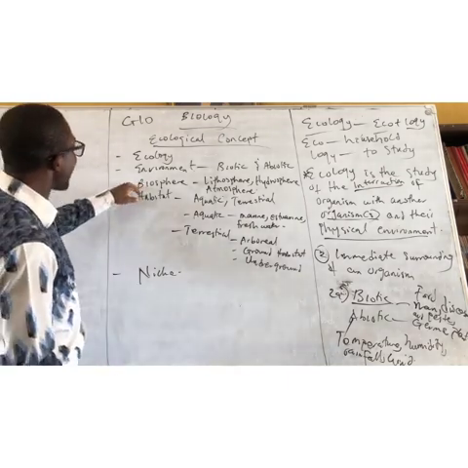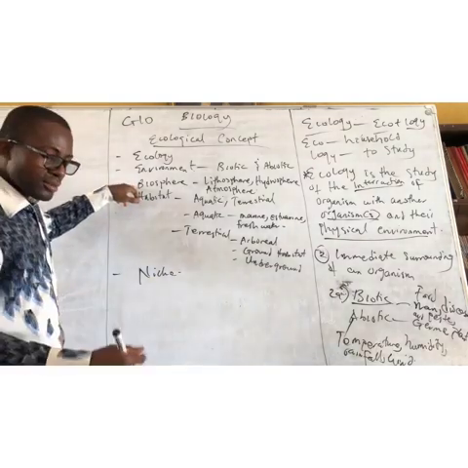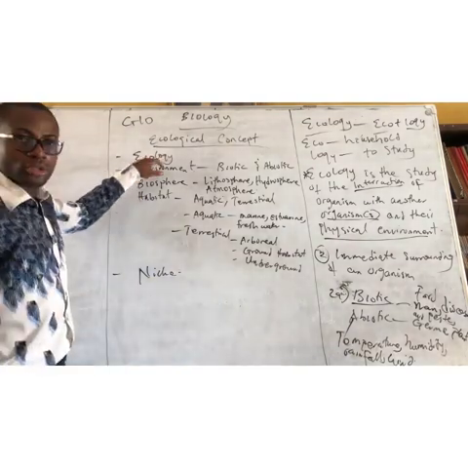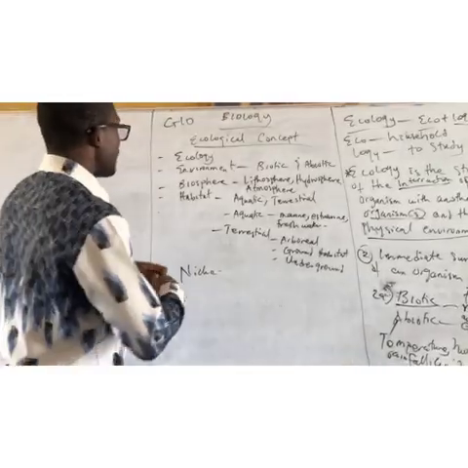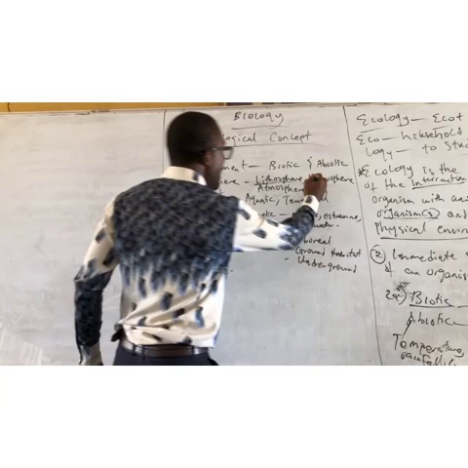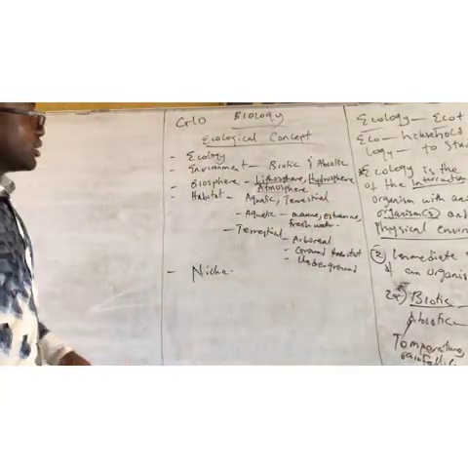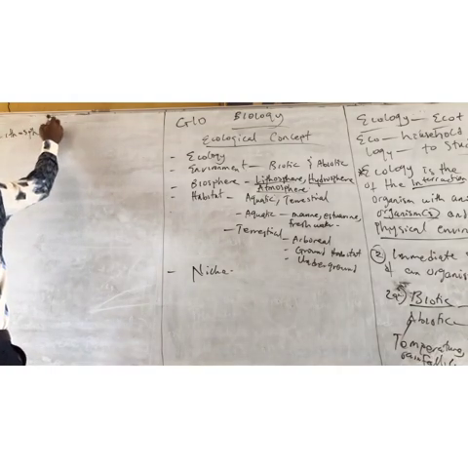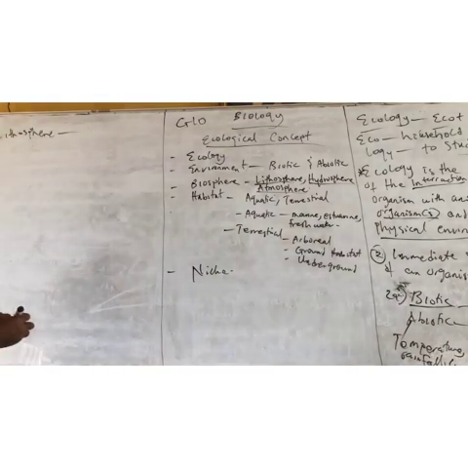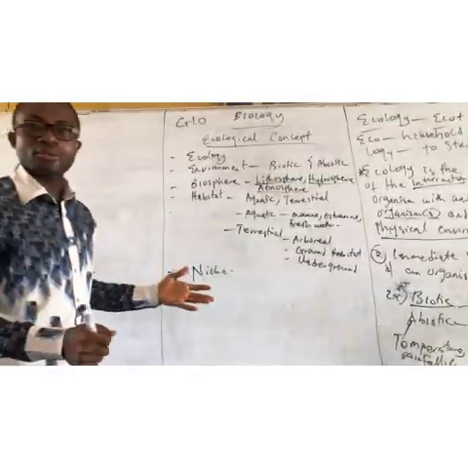The next one is biosphere. These things are examples or concepts that are under ecology. The next one is biosphere. Biosphere, we have lithosphere, we have hydrosphere, we have atmosphere. What is biosphere?